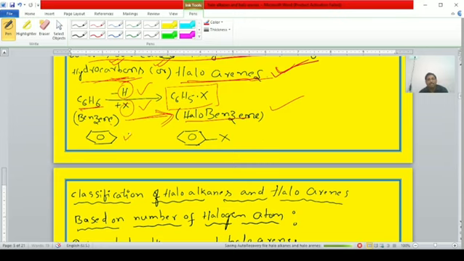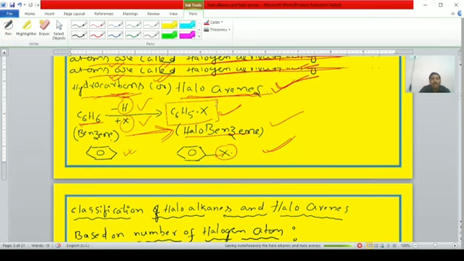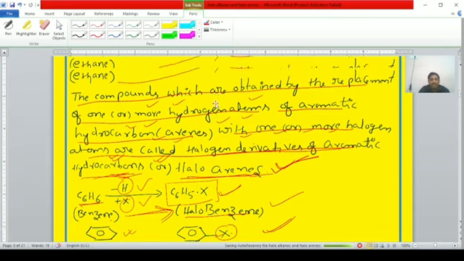The structure of benzene is like this, students, very familiar from your first PUC. In this, one hydrogen atom is replaced with one halogen atom. Halobenzene, the formula is C6H5X. Clear, students? These are the two definitions of haloalkanes and haloarenes, our chapter.